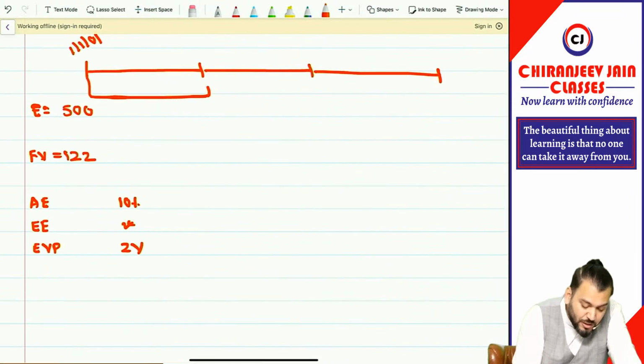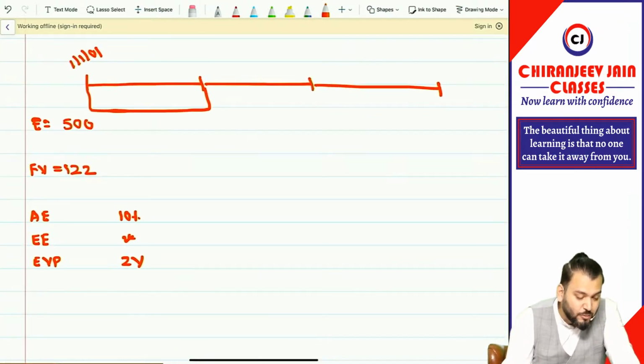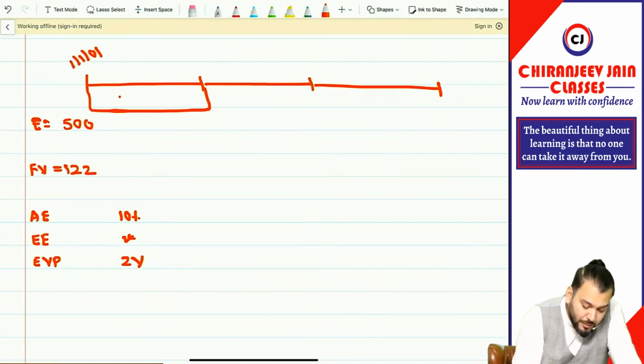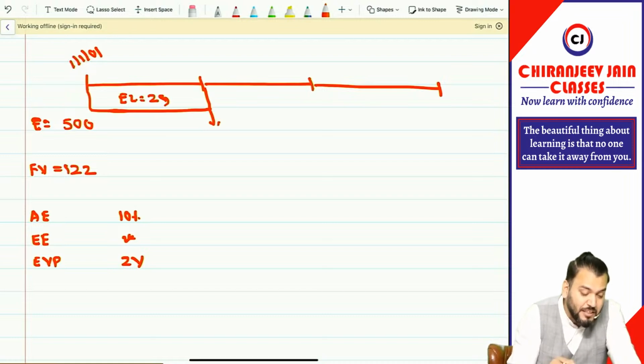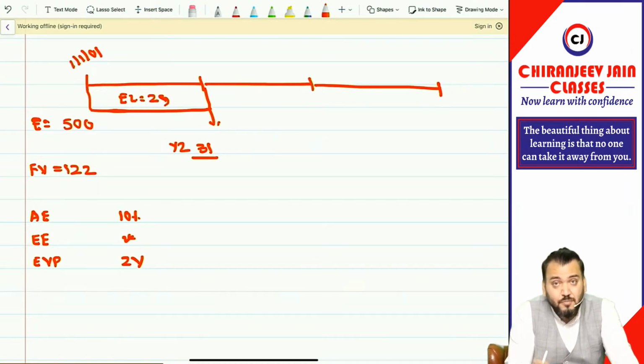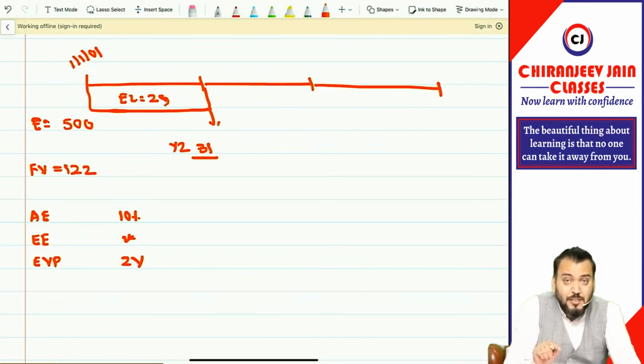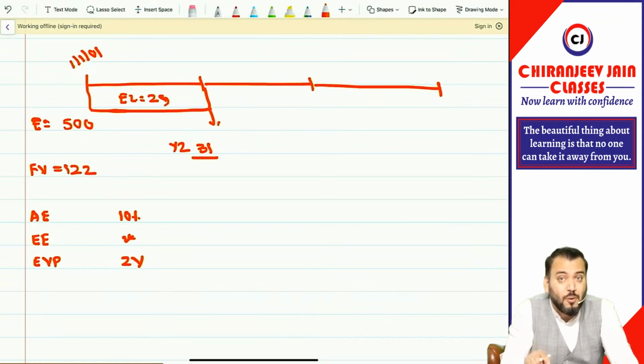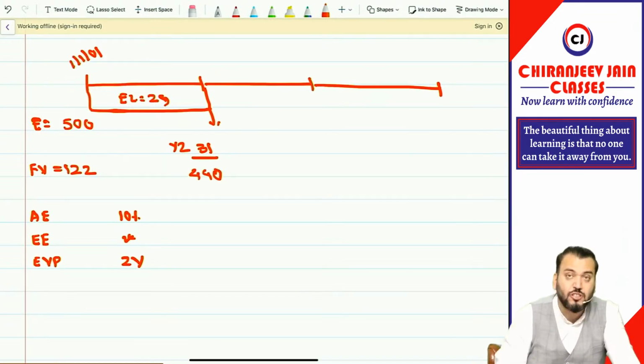Now how many employees actually left? It is given in the question that 29 employees actually left. So employees left is equal to 29, and how many employees do they expect will leave in year 2? 31 employees are expected to leave the company. So at the end of year 1 we are expecting that the vesting period will be year 2, and as per the information given in the question, the number of employees expected to vest the option at year 2 is 500 minus 29 minus 31, which is nothing but 440, and 440 is given in the question only. Understood?